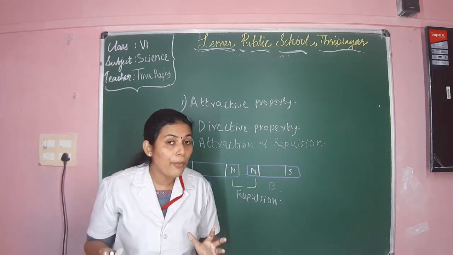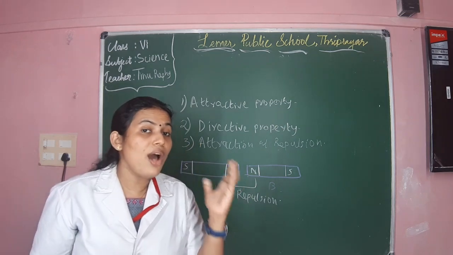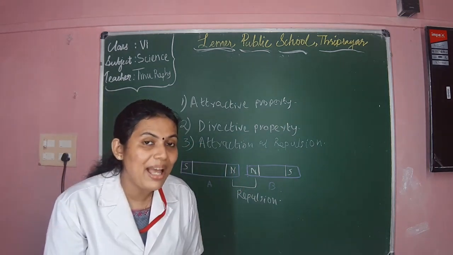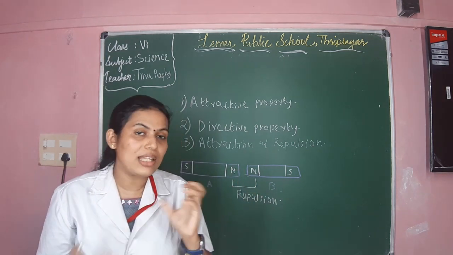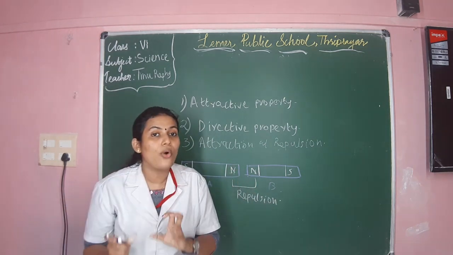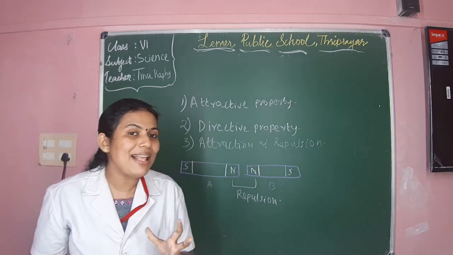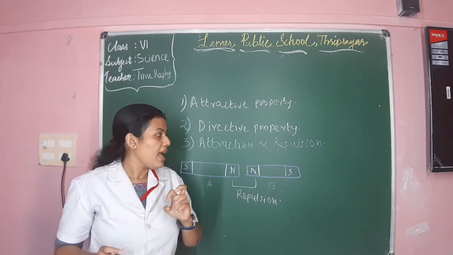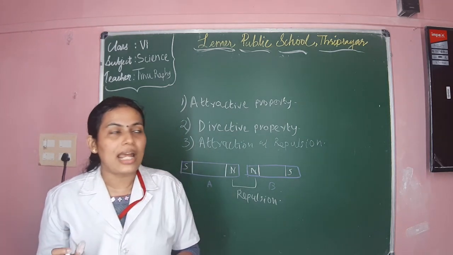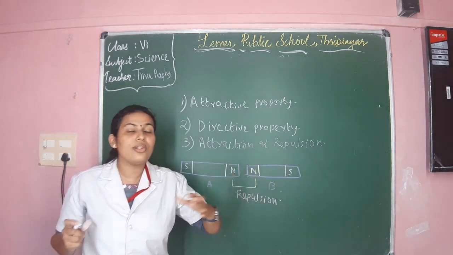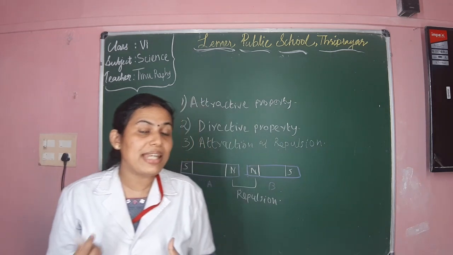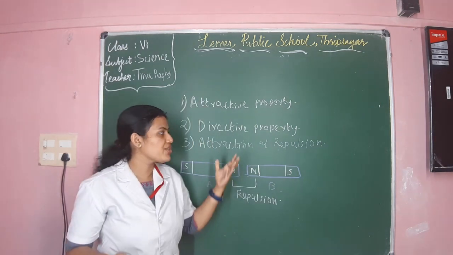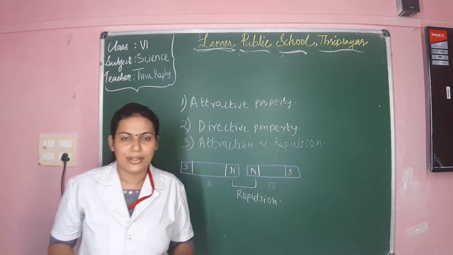That is the like poles. Like poles, meaning north and north, will always repel, whereas unlike poles, like north and south, attract. The like poles repel and the unlike poles attract. So teacher will use the digi board to demonstrate this experiment. Watch this experiment carefully and understand the concept of attraction and repulsion.